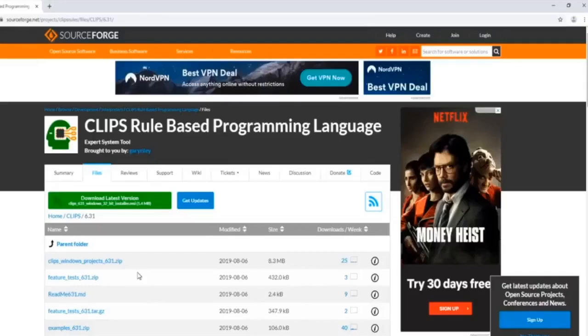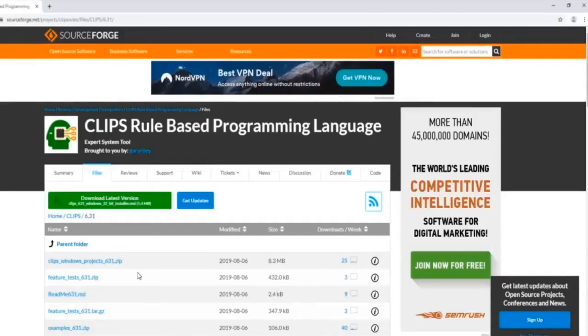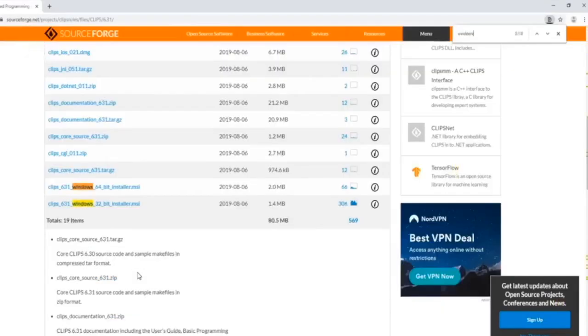To install CLIPSE in Windows operating system, we need to download the installer. We can find the installer by searching Windows. And now we are presented with two installers for Windows, the 32-bit and the 64-bit installer. To tell which installer we need to download, we need to know the system type of our operating system.